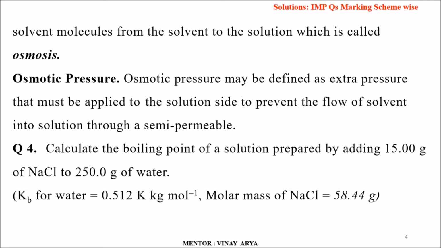Now osmotic pressure is defined as extra pressure that must be applied to the solution side to prevent the flow of solvent into solution through a semi-permeable membrane. Coming to the fourth question, calculate the boiling point of solution prepared by adding 15 grams of NaCl to 250 grams of water, where Kb for water is 0.512 Kelvin kg per mole and the molar mass of NaCl is 58.44 grams.